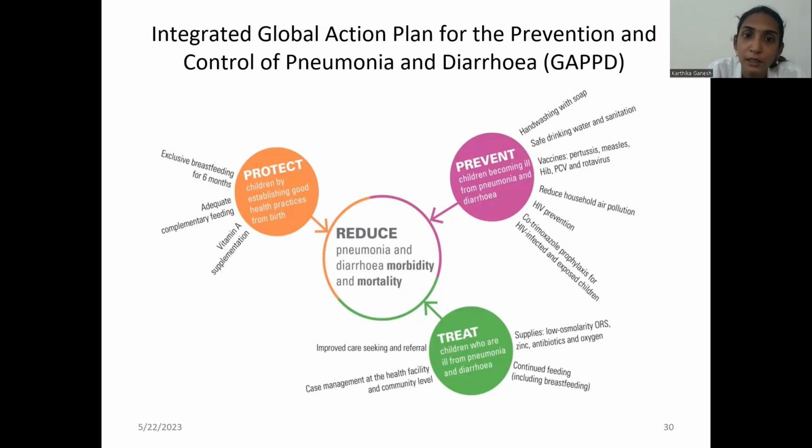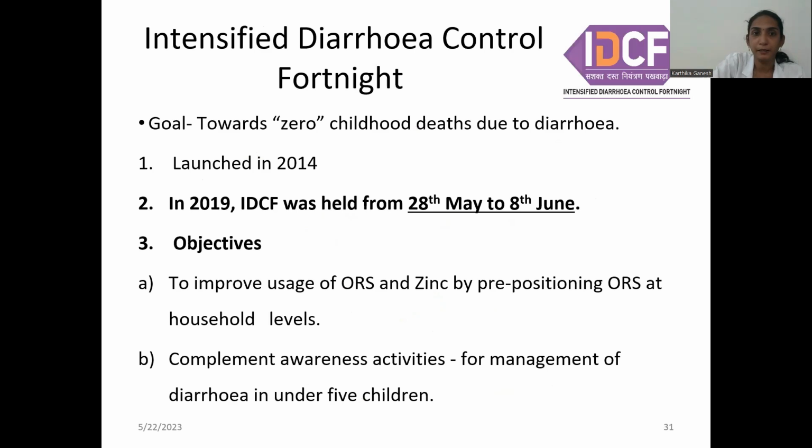So hand washing with soap, safe wash practices, vaccines: measles, pertussis, HIV, H influenza type B, PCV, and rotavirus, reducing household air pollution, HIV prevention, co-trimoxazole prophylaxis for HIV infected and exposed children, and treat children who are ill from pneumonia and diarrhea. So for that we will definitely have ORS, zinc, antibiotics, continued feeding, including breastfeeding, case management at the health facility, and improved case taking and referral. Okay, these are the approaches under GAPPD, the cohesive approach under GAPPD.